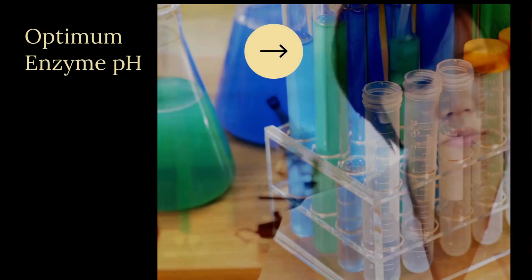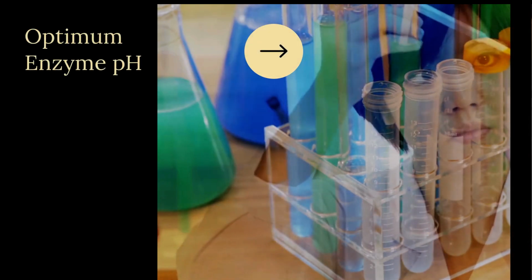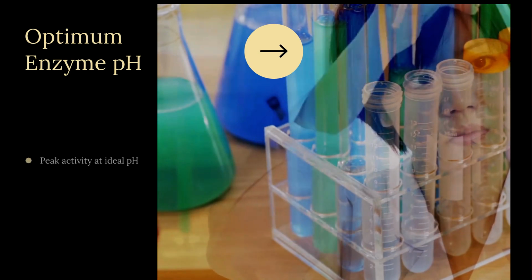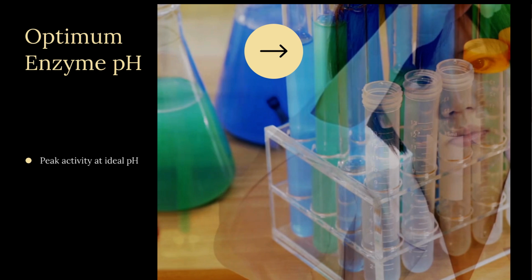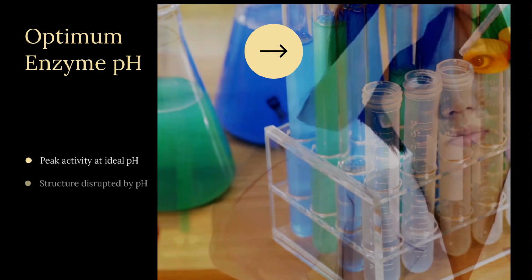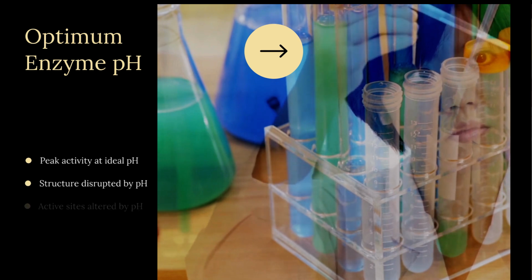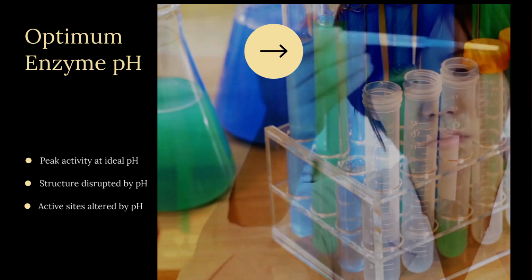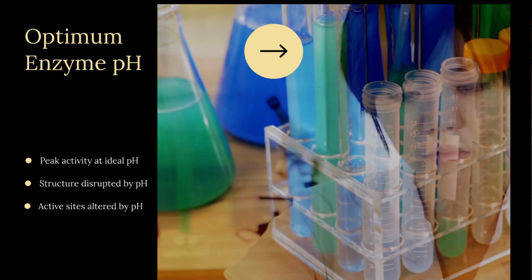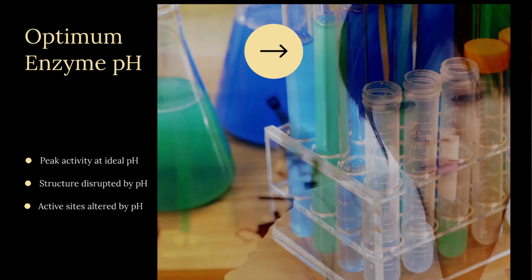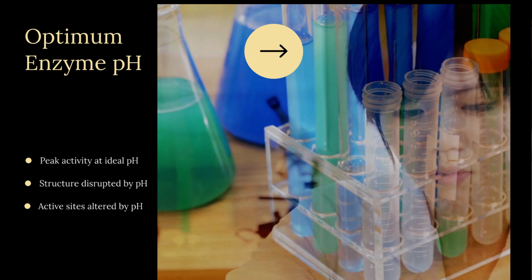Each enzyme has an optimum pH for peak activity. Deviations disrupt bonds, maintaining enzyme structure. Extreme pH levels can denature enzymes, altering active sites. This affects substrate binding and reduces activity. Examples include pepsin in acidic conditions and intracellular enzymes at neutral pH.